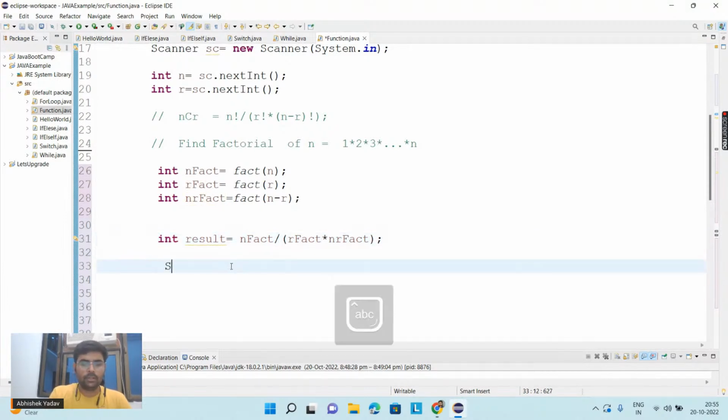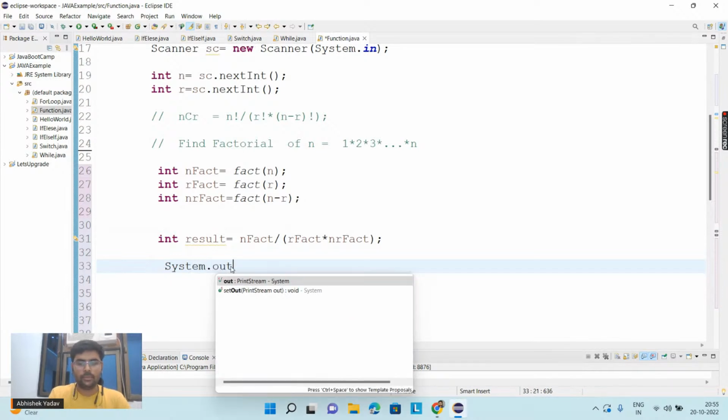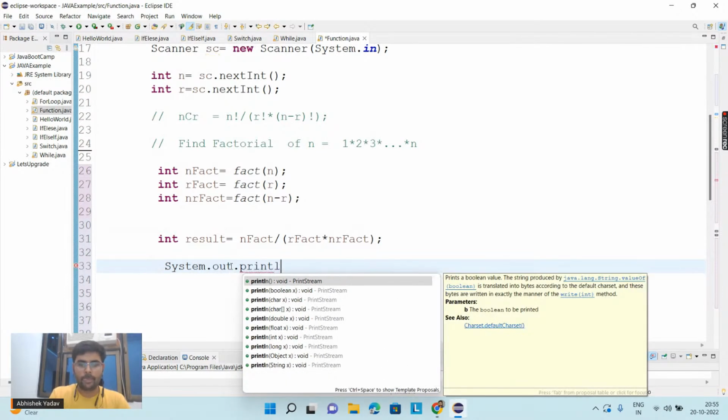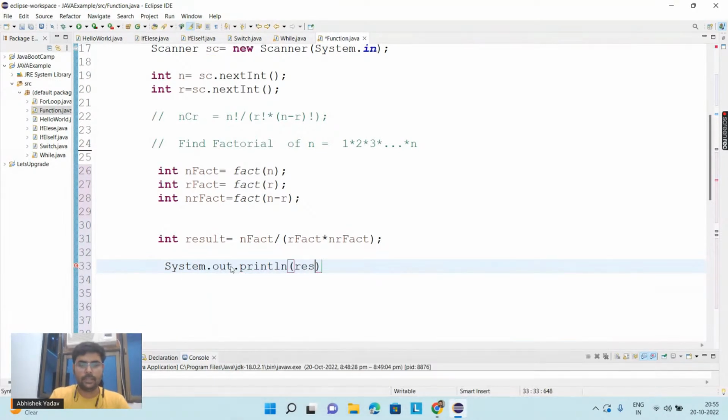Let's print the output on the output screen. System.out.println result.